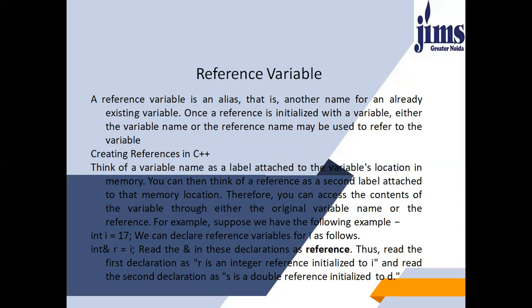For example, suppose we have the following: int i = 17. We can declare a reference variable for i as follows: int &r = i. Read the ampersand in these declarations as reference. Thus, read the first declaration as r is an integer reference initialized to i, and read the second declaration as, for example, s is the double reference initialized to d. If in case there is another reference which is being initialized.